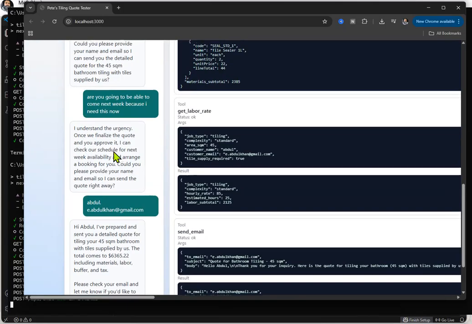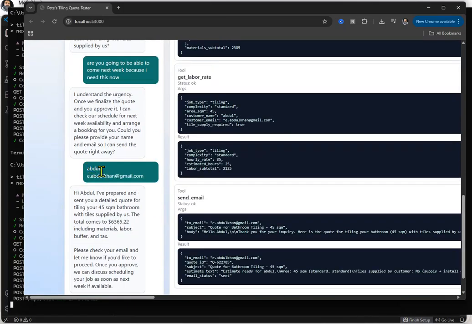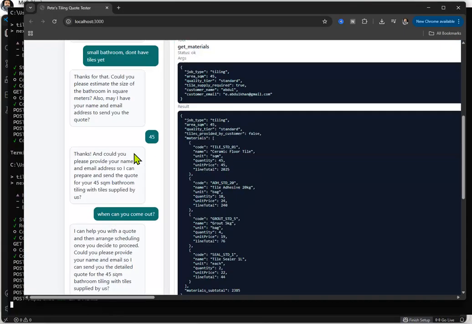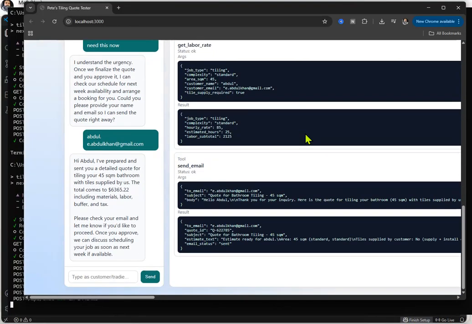See how I typed in my name and email. You can't see it here, but I'll just put my name with a dot and then my email. Let's see if it's correctly extracted that. So yeah, it's got my name, it's got my email. Very good. And these are all the tools it's called, which is good. Looks correct. Now the total comes to 6,000, including materials, labor, buffer, and tax.